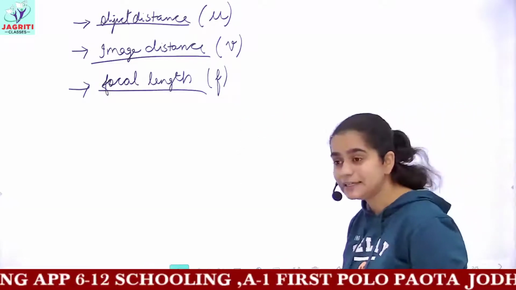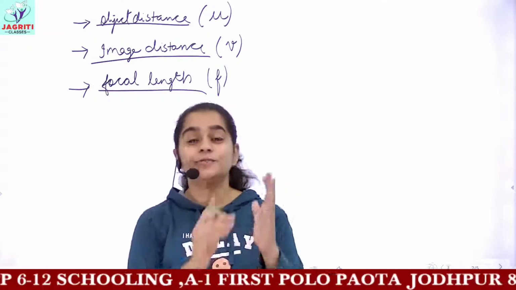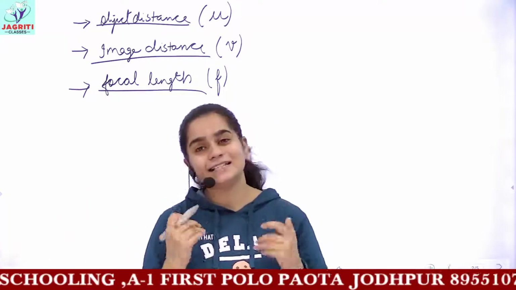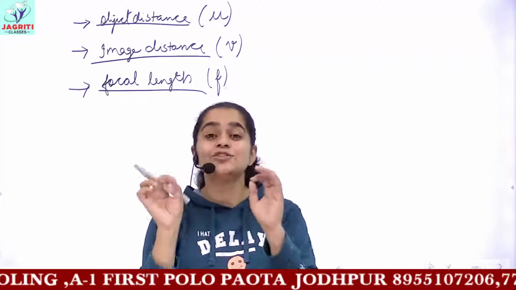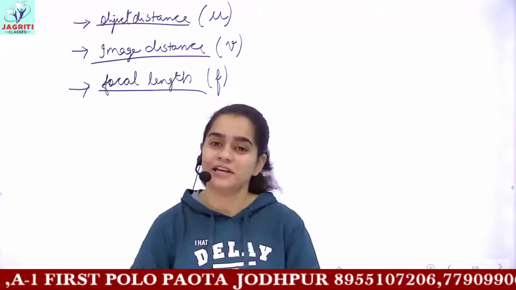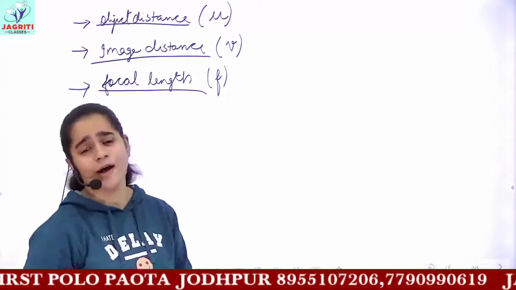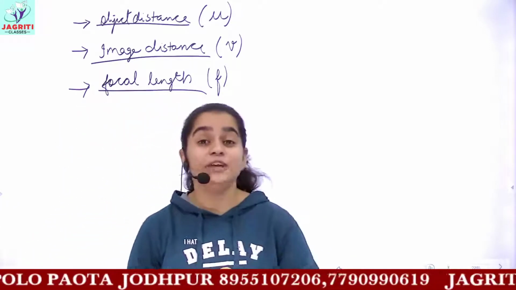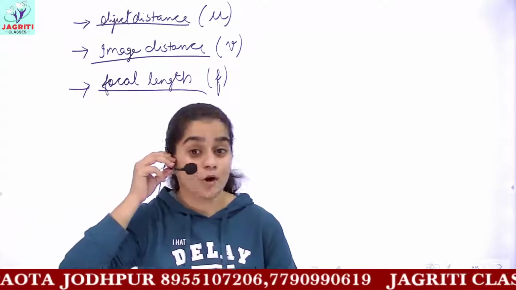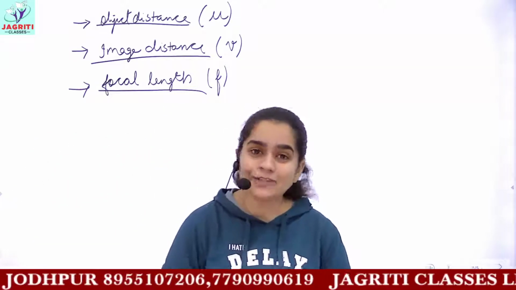Now object distance is what? The distance of the object from the pole. Image distance is the same in definition, the distance of the image from the pole of the mirror. And focal length you all know. How have we defined the focal length? We have discussed all the definitions, all the important terms. So focal length was what?